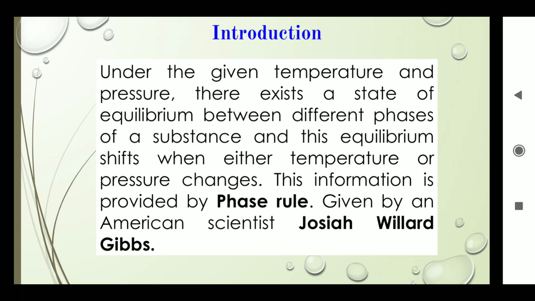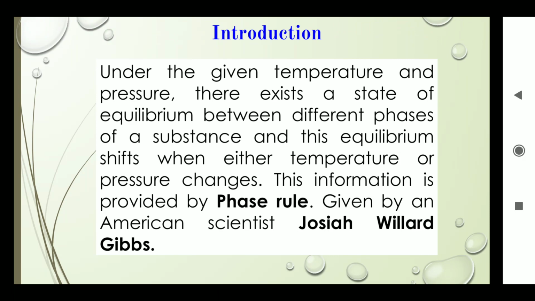Under the given temperature and pressure, there exists a state of equilibrium between different phases of a substance, and this equilibrium shifts when either temperature or pressure changes. This information is provided by the phase rule, given by an American scientist, Josiah Willard Gibbs.